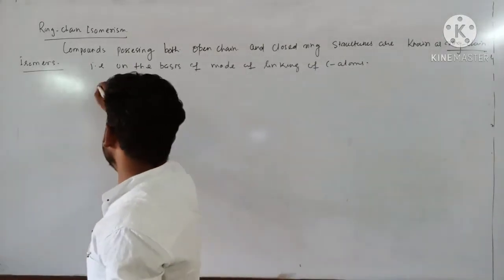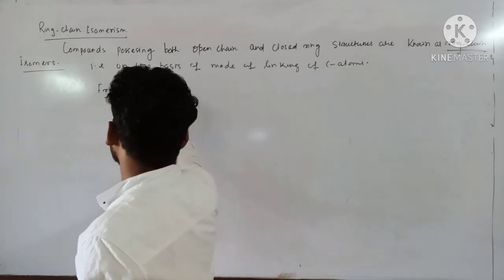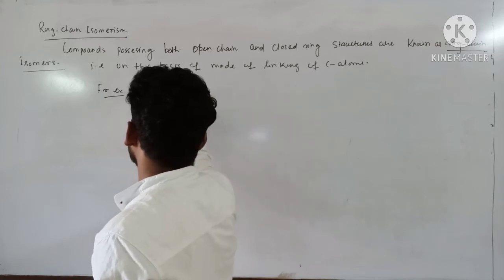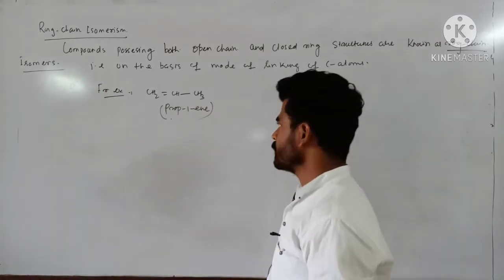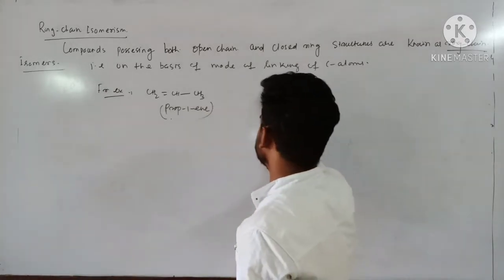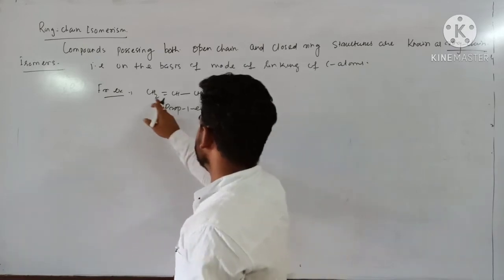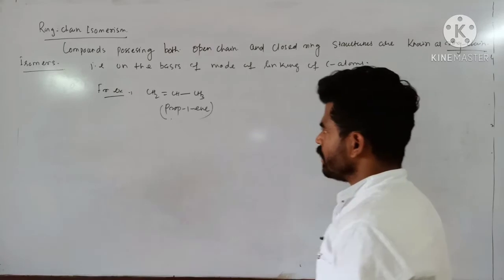For example, if I consider propene, it can also be written like this: CH2=CH-CH3.